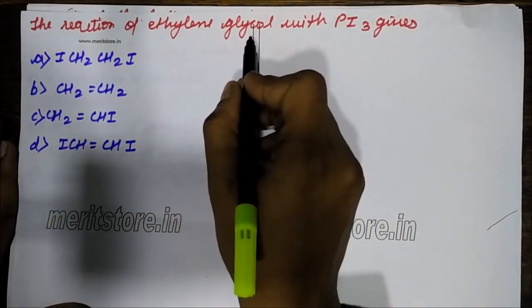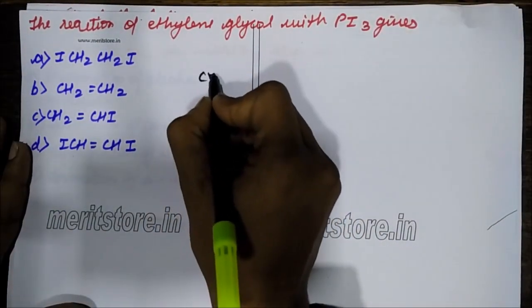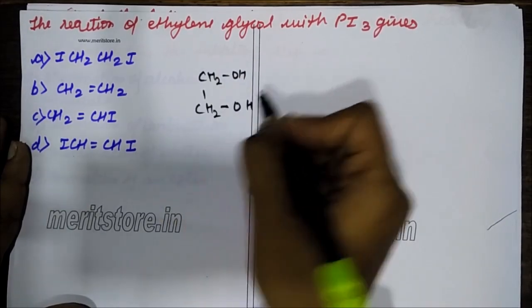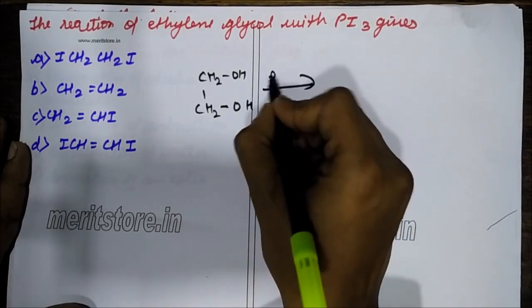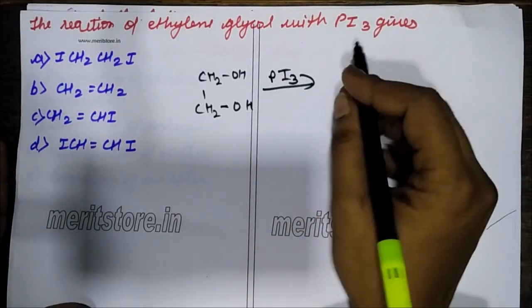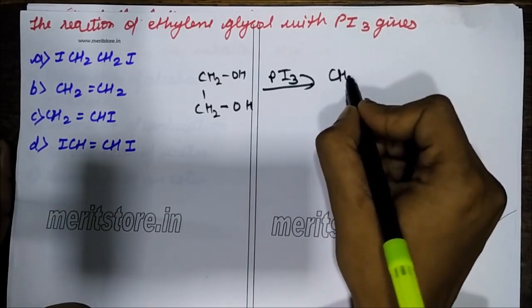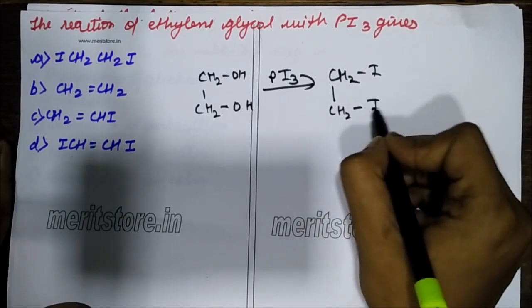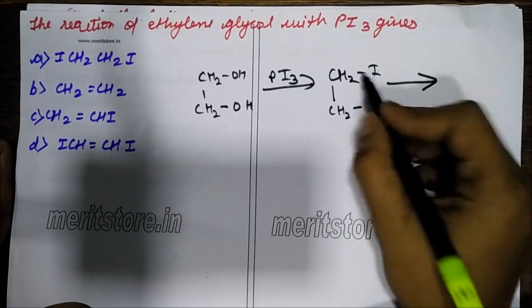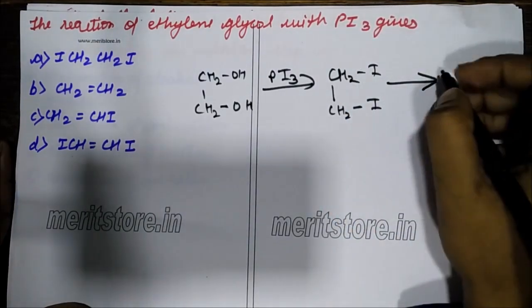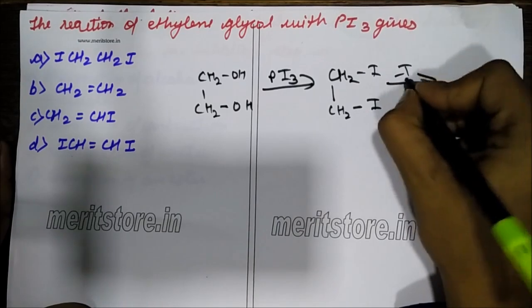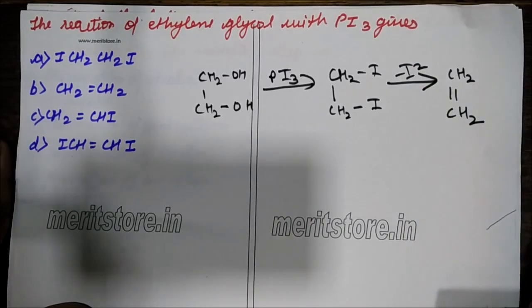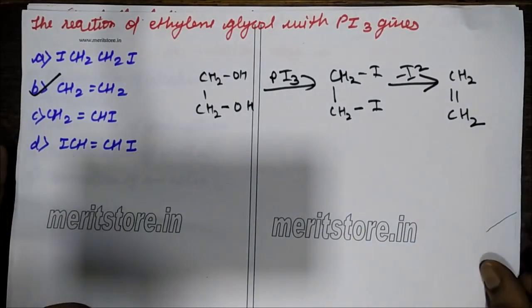The reaction of ethylene glycol. Now what is ethylene glycol? CH2OH, CH2OH with PI3. So instead of the OH, halogen group will be added, I, and this will further undergo removal of the iodine molecule to form CH2 double bond CH2. So my correct answer is B.